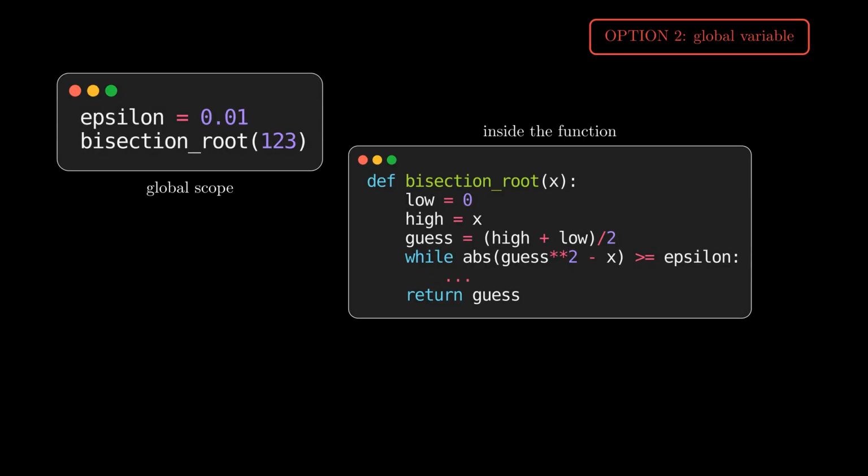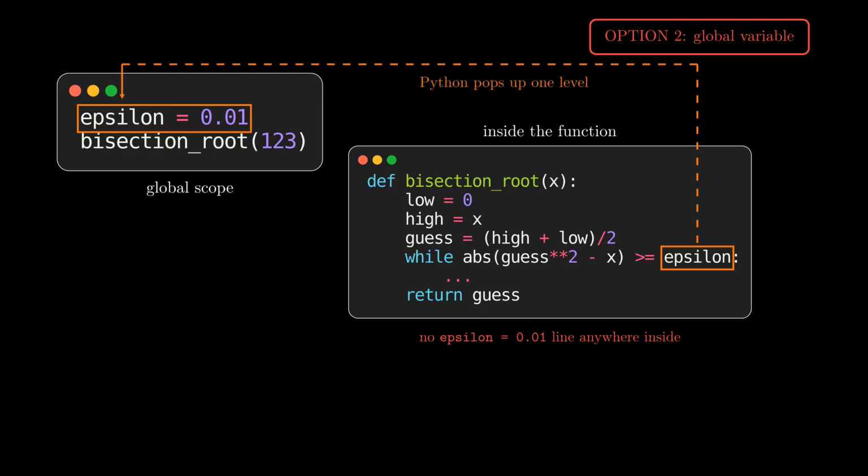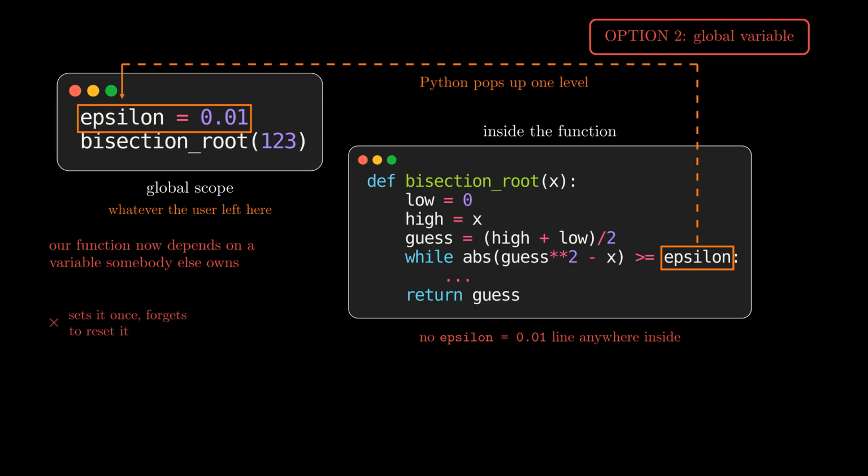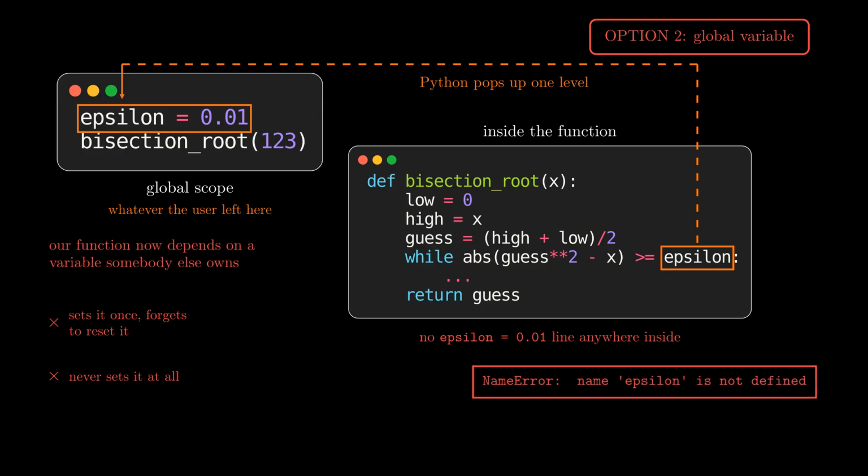Option 2. Move epsilon out of the function entirely and let the user set it in the global scope. The function no longer defines epsilon, so when Python reaches that name, it pops up one level and uses whatever the user left there. This is worse. We've made our function depend on a variable somebody else owns. They might set epsilon once and forget to reset it. They might never set it at all, and the function dies on a name Python cannot find. Global variables are a poor idea generally. Here they hand control of our correctness to a stranger.